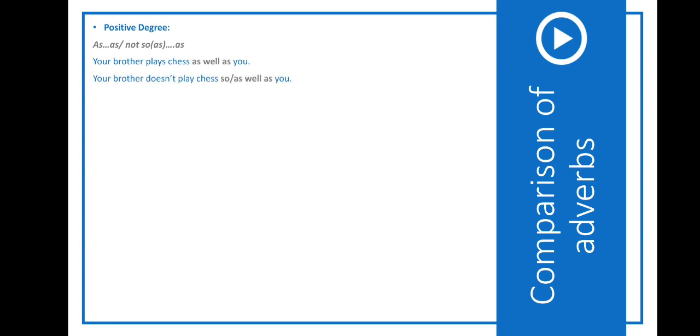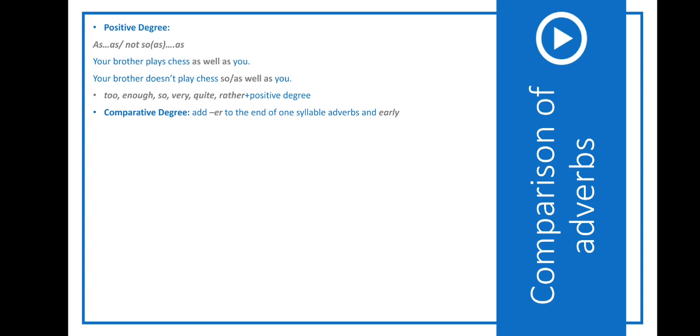Now, let's have a look at comparison of adverbs. Let's start with positive degree. To make positive degree, we use as in negative sentences, not so as structure as in adjectives. Your brother plays chess as well as you. Your brother doesn't play chess so well as you, or as well as you. So be careful with the structure so. We use it only in negative sentences. Too, enough, so, very, quite, rather plus positive degree. So we say too well. We don't say too much well or too more well.